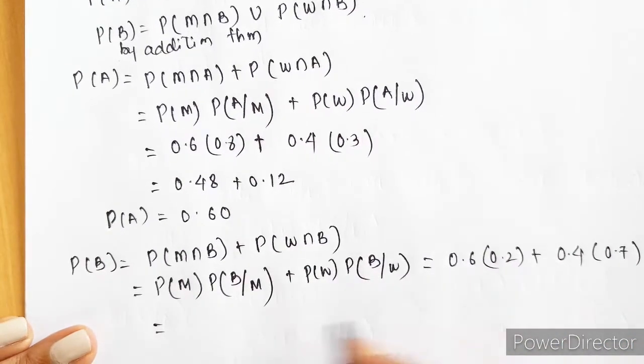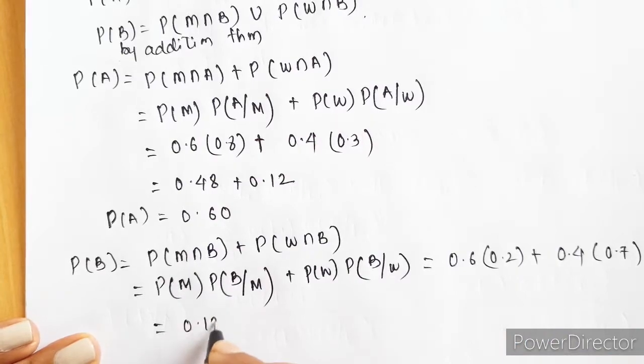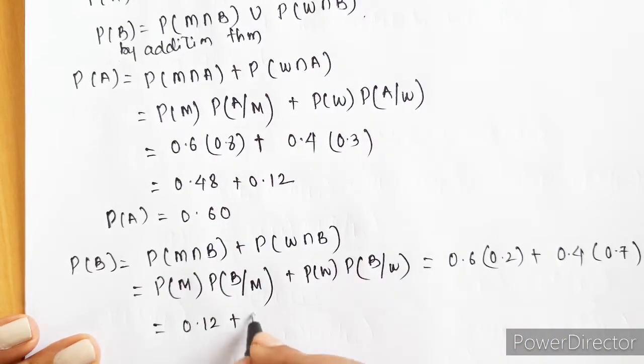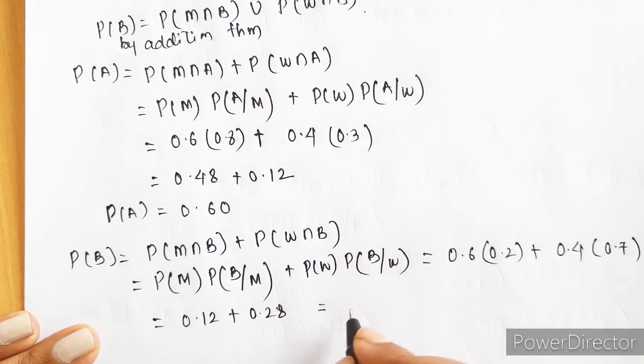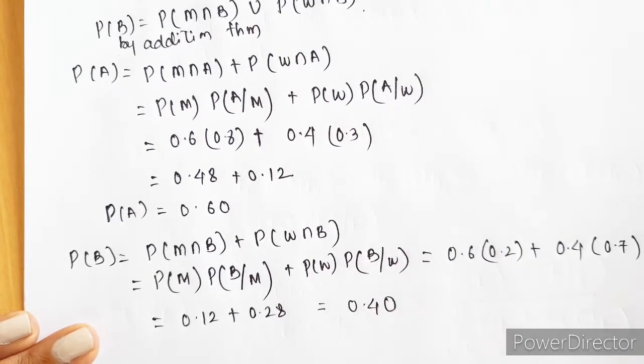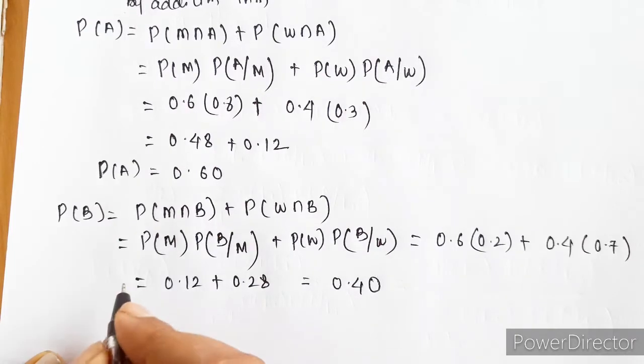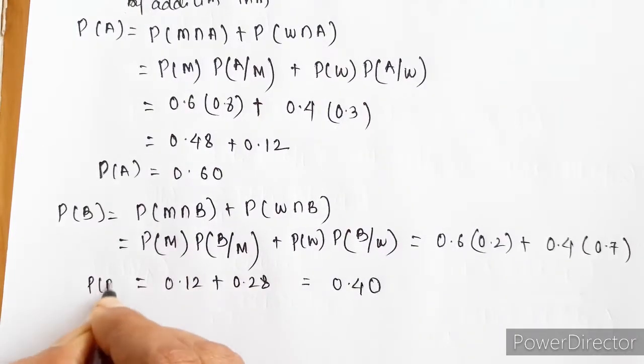So this is going to be 0.12 plus 0.28, which is nothing but 0.40. This is the probability of ordering dish B.